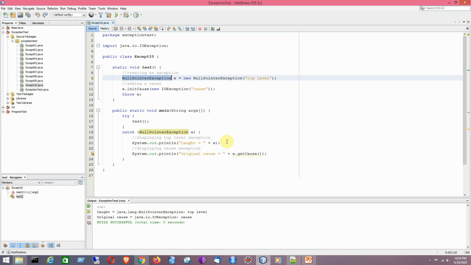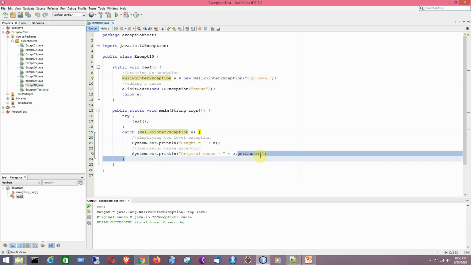Now if I want to know for which particular exception the null pointer exception has occurred, that may be known by calling the getCause method. If I use the getCause method here, associating it with the exception object being generated, it will show the reason for which the null pointer exception has occurred.